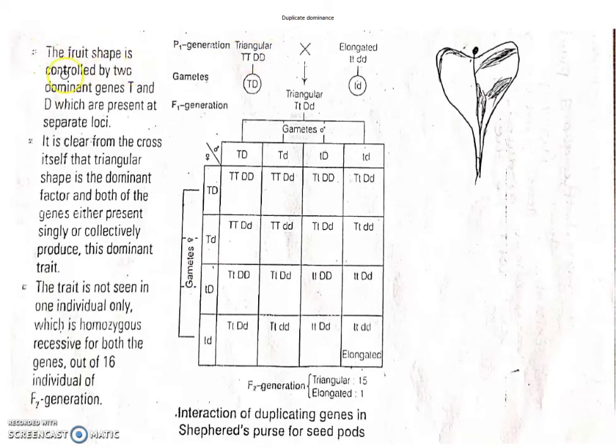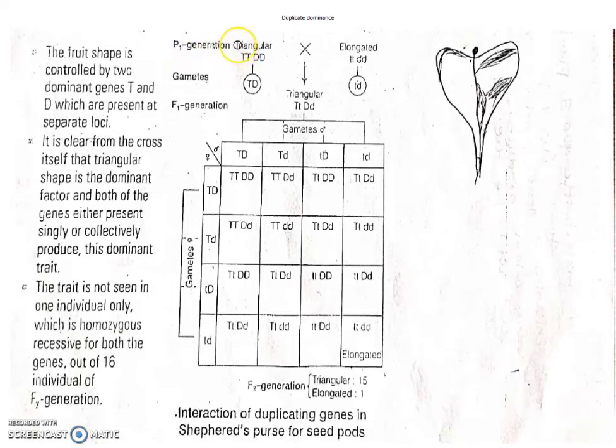The fruit shape is controlled by the two dominant genes capital T and capital D, which are present at separate loci. It is clear from the cross itself that triangular shape is a dominant factor, and either of the genes, present singly or together, produces this trait. The trait is not seen in only one individual, which is homozygous recessive for both genes, out of 16 individuals of the F2 generation. See here what happened.